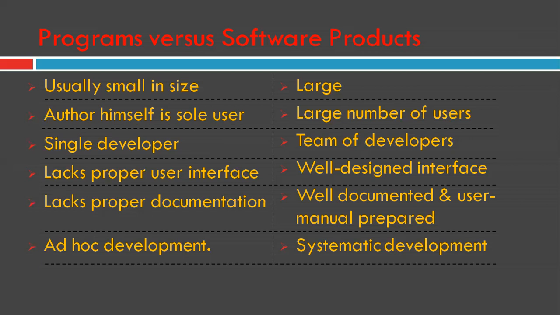Some other differences we can notice in professional software is that they are too large and complex to be developed by any single individual. Therefore, they are developed by a group of developers working together as a team.